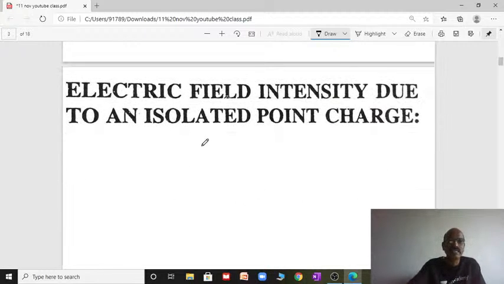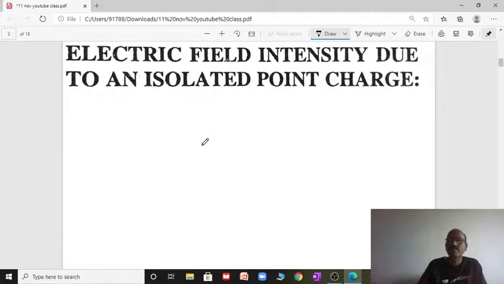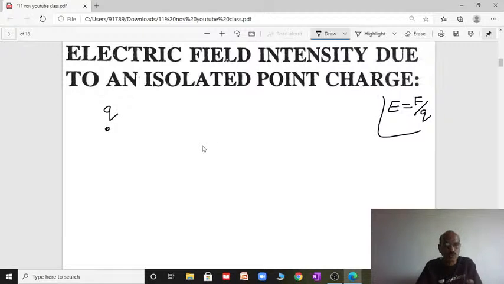Now, electric field intensity due to an isolated point charge. We know electric field is the force experienced by the unit positive charge placed at that point, E equal to F by Q. What is the electric field intensity due to an isolated point charge? Consider a point charge Q. We all know point charge means the size of the charge is so small when compared to the distance. Source charge means the charge which produces electric field. A point charge at rest always produces a static electric field. When the charge is in motion, apart from electric field, it has a magnetic field also.